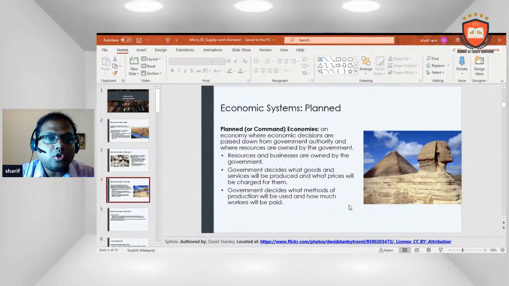Planned economy: an economy where economic decisions are passed down from government authority and where resources are owned by the government. Resources and businesses are owned by the government. The government decides what goods and services will be produced and what price will be charged for them. The government decides what methods of production will be used and how much work will be paid.